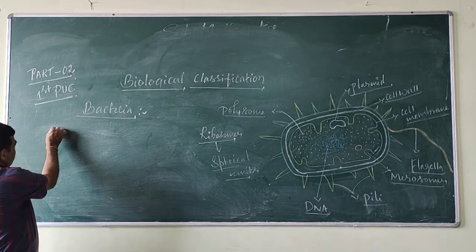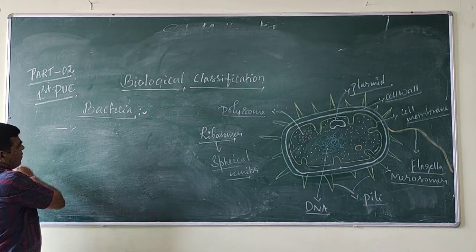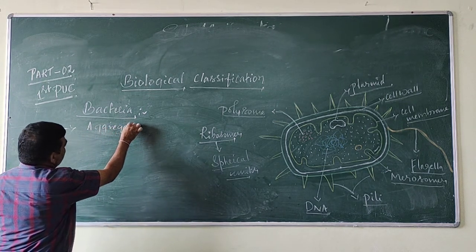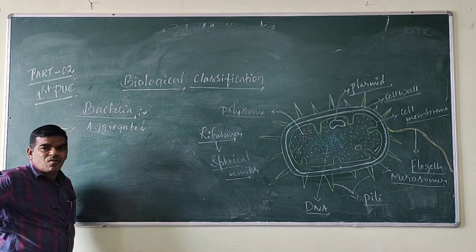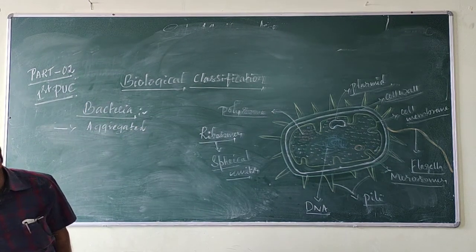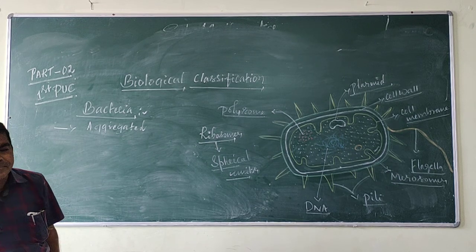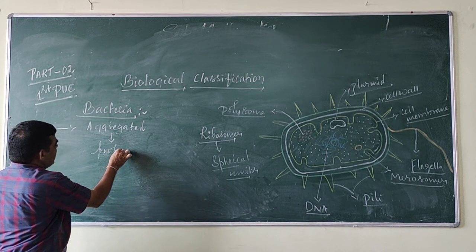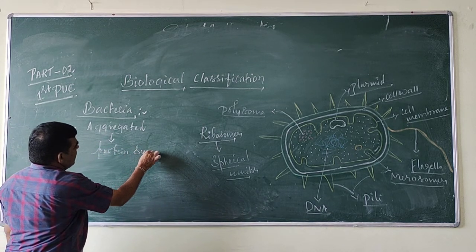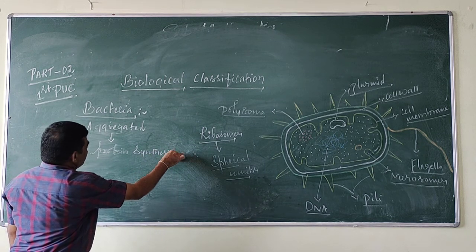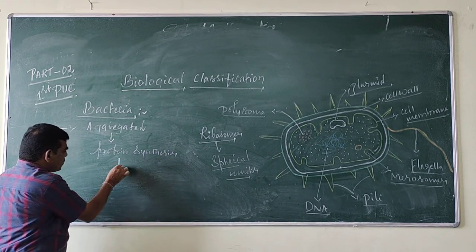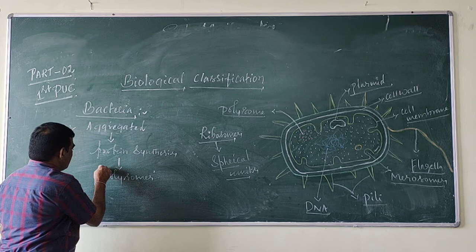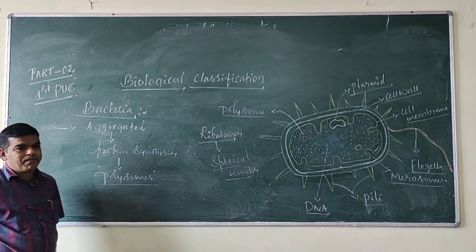All ribosomes are aggregated during protein synthesis, called polysomes. Poly means many.